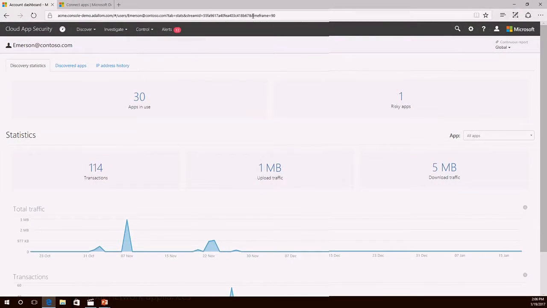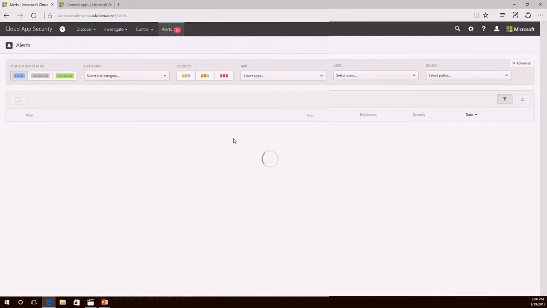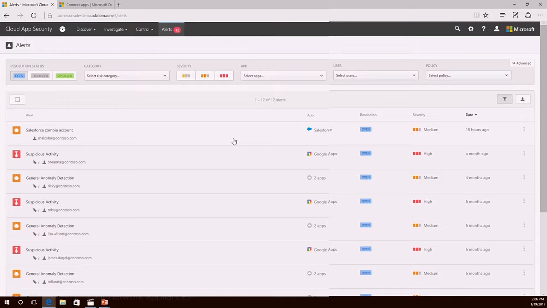These are the sort of things that Cloud App Security will show to you, and these things will appear on this alerts tab. This shows you the different alerts that have been raised by Cloud App Security within this environment over the past several days. And like any cloud service, these different alerts can go to an email address, they can go to a pager. We have integration points using RESTful APIs.